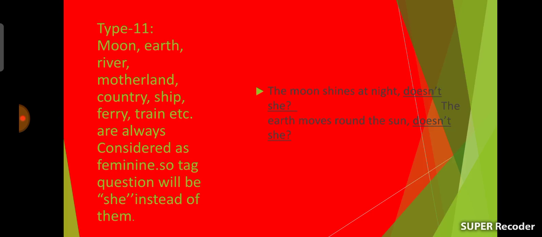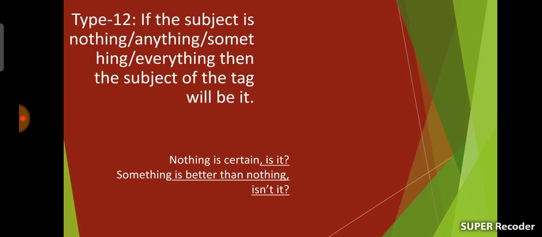I hope, dear students, you have understood the rules of tag questions. Okay, let's see the next. Type 12. If the subject is nothing or anything or something, everything, then the subject of the tag question will be it. If you see nothing, anything, something, everything as the subject of any sentence, you should use it instead of nothing, something, anything, everything, etc. Let's see the examples.